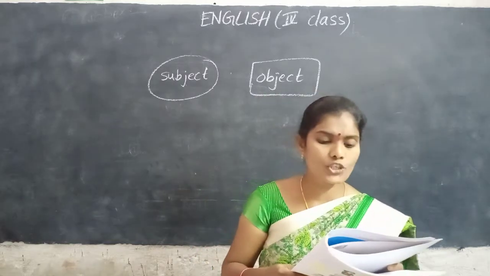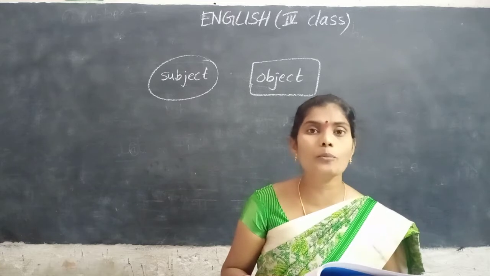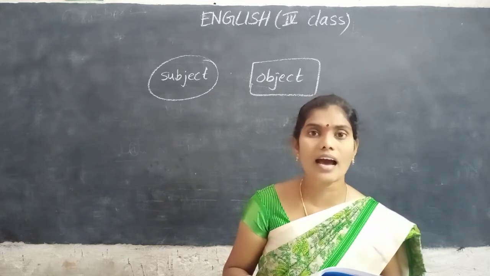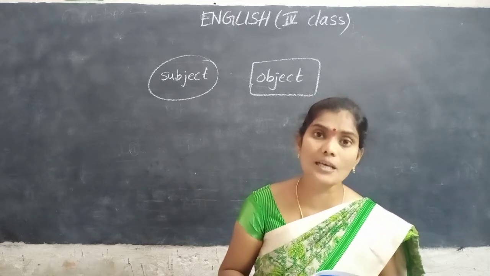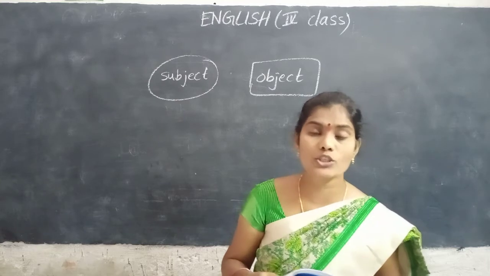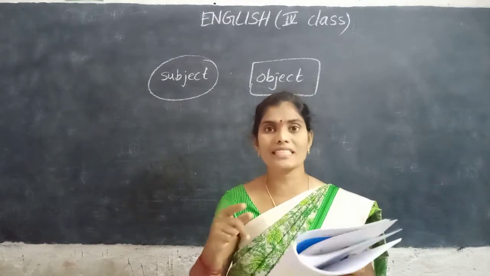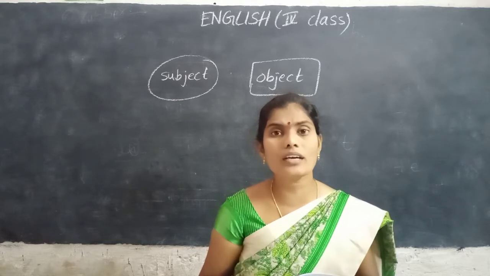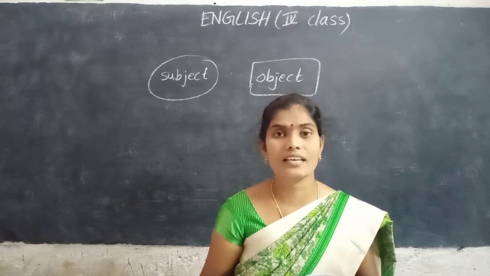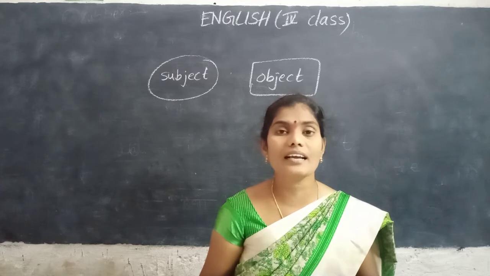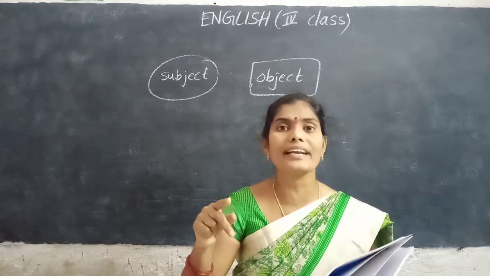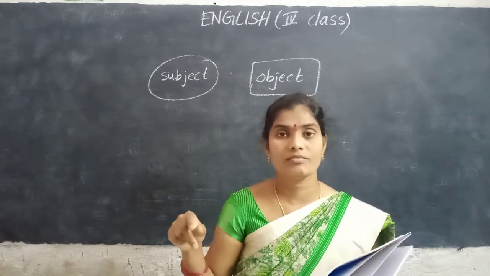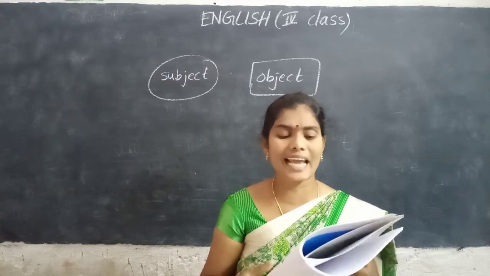Next. Arjun broke the vase. Who broke the vase? Arjun. Arjun is the subject. Make a circle. What he broke? The vase. Vase is the object. It should be in a rectangle shape.